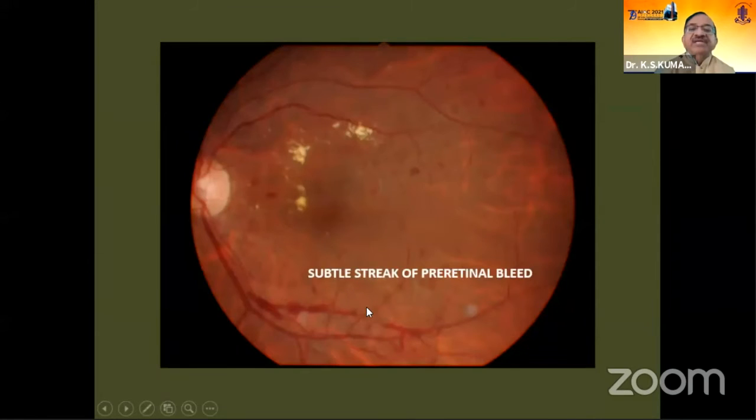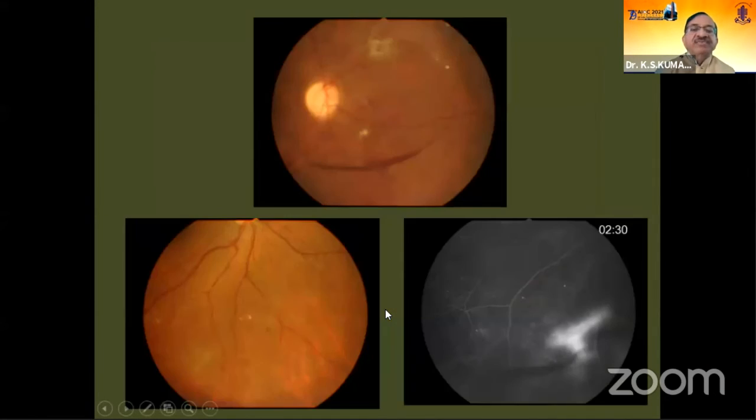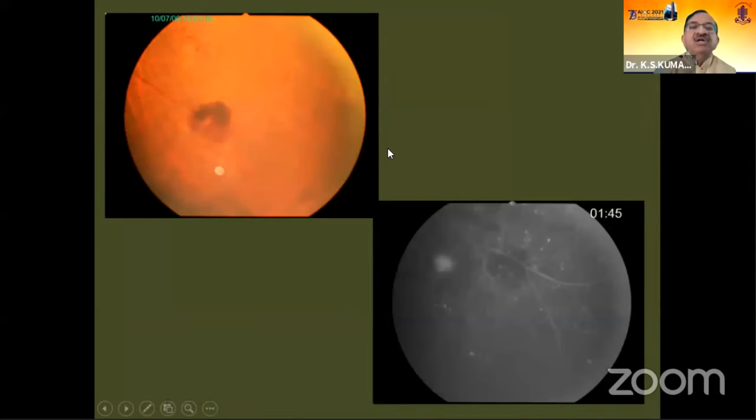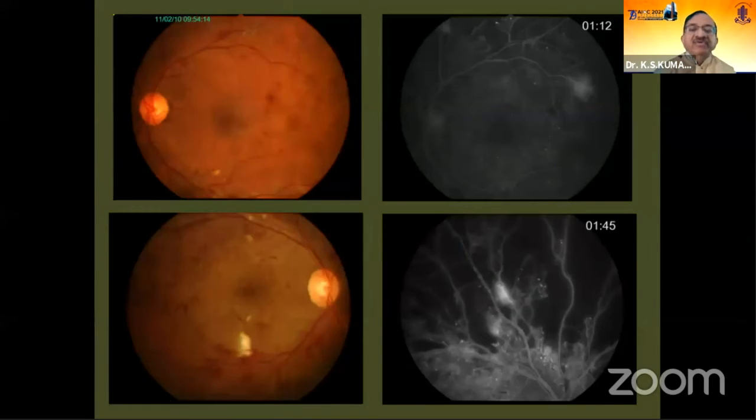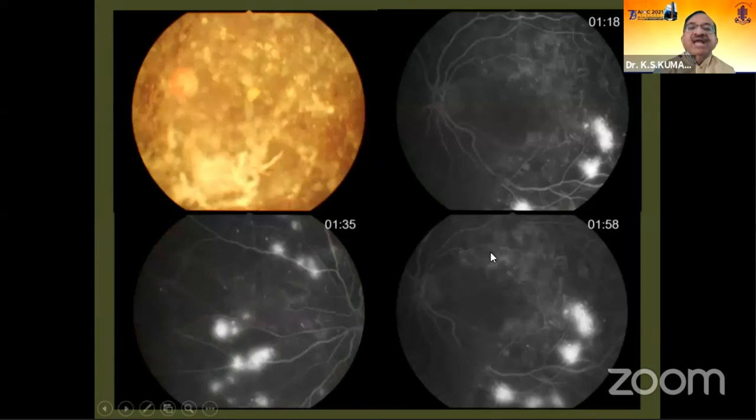Any subtle streak of preretinal hemorrhage we should not be missing, because with any preretinal hemorrhage, you can almost always be sure that there is a neovascular front just around the corner. Any patch of blotchy hemorrhage in the mid-periphery or periphery usually is likely to be associated with new vessels. The other important point for beginners is that the posterior pole of this patient had absolutely no trace of any diabetic retinopathy, but the mid-peripheral fundus showed fronts of new vessels. So we should take care to examine the fundus as a whole. As a general rule of thumb, the more the number of hemorrhages, the more likely that the patient will have new vessels.